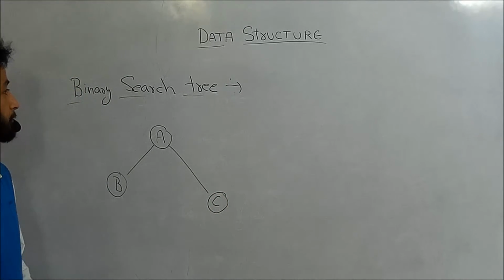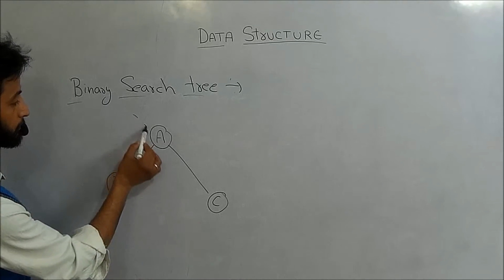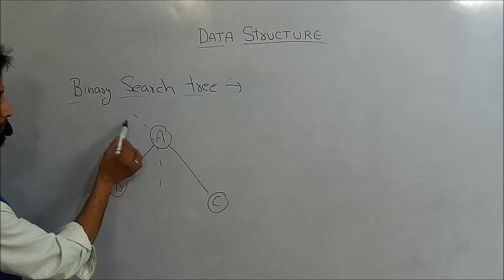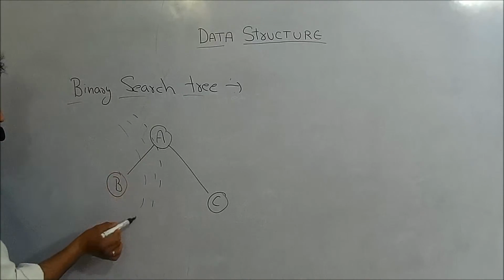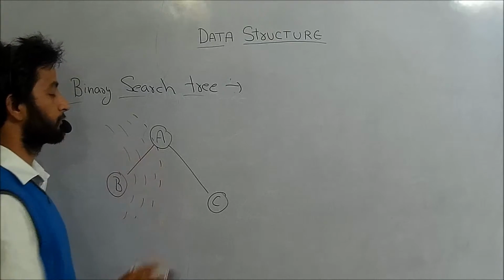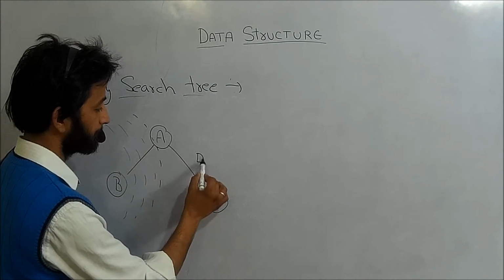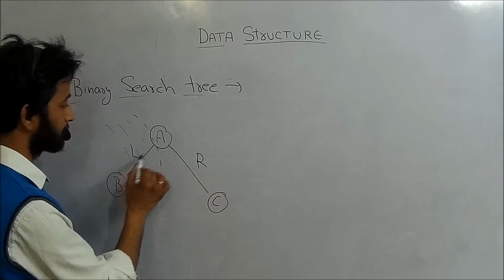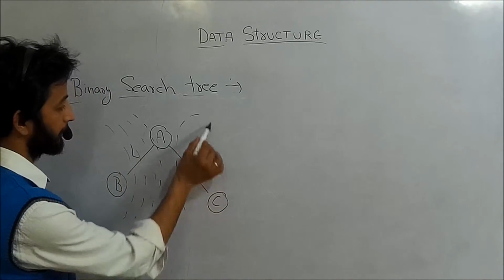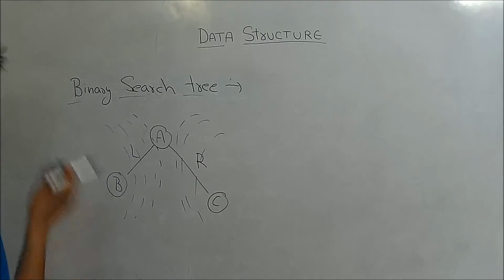So in case of binary search tree, each element which is to the left of the root will always be less than its root value, okay, and the element which is at the right always has a value greater than its root.